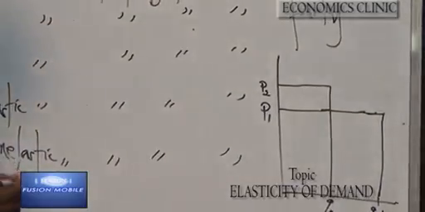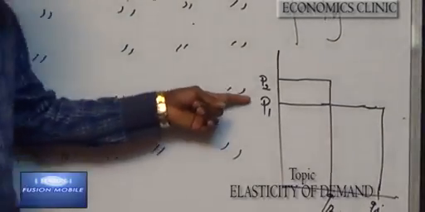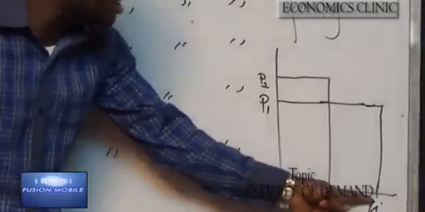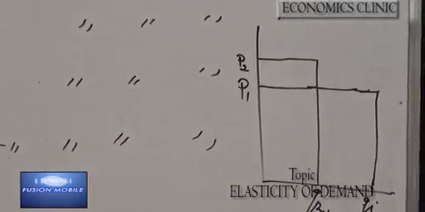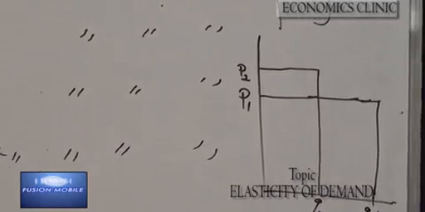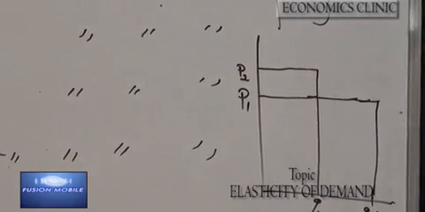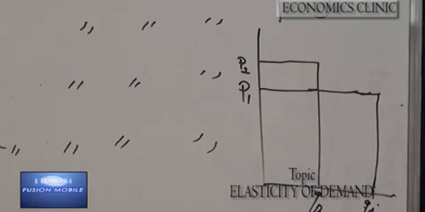From this we can see that a smaller percentage change in price leads to a greater percentage change in quantity demanded. Demand in this case is greater than 1 and less than infinity.